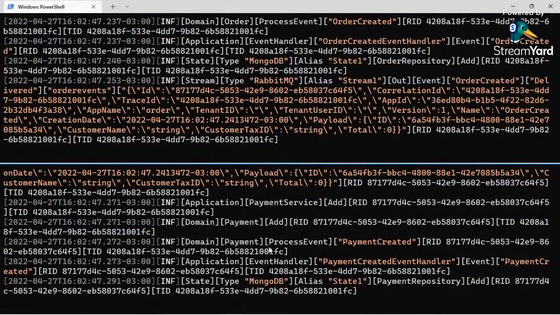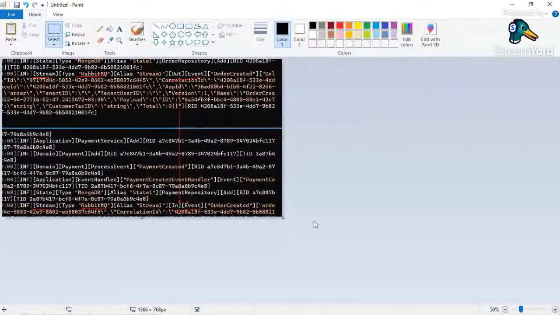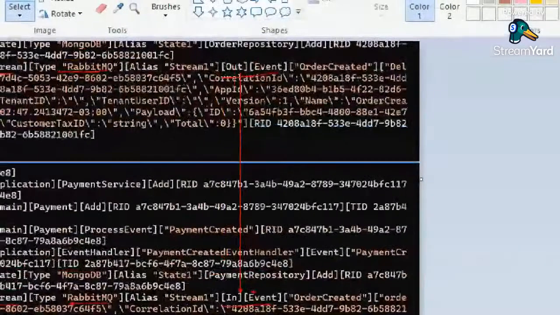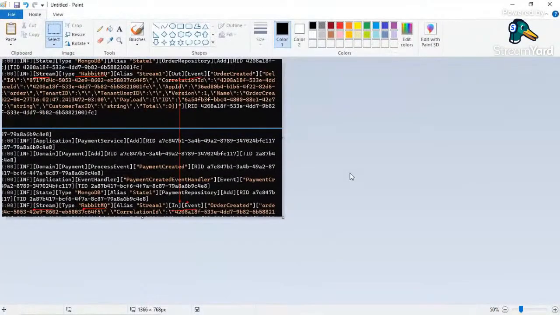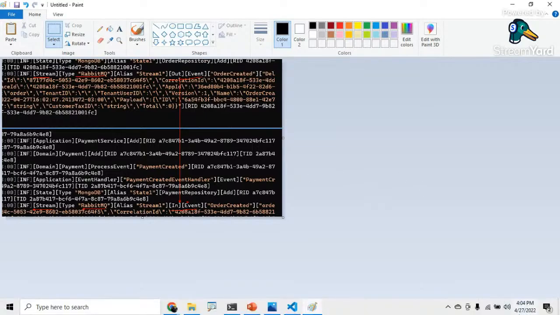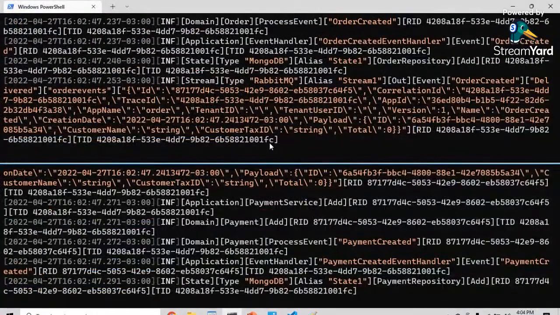Okay, we're communicating with each other, and the most important part here is that we are using RabbitMQ. But let's suppose that I want to change this application. I want to change my entire environment. I want to change all my applications to Kafka. How to do that? Let me show you how to do that in DevPrime.